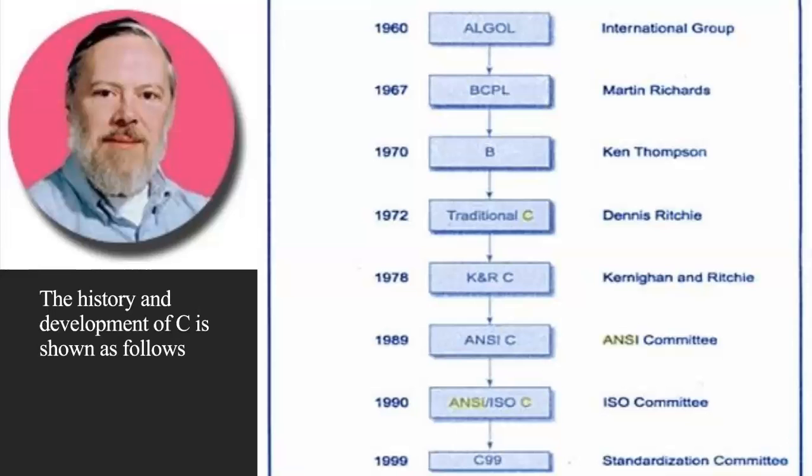This rapid growth of C led to the development of different versions of the language that were similar but often incompatible. This posed a serious problem for system developers.